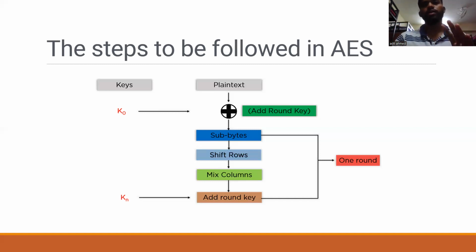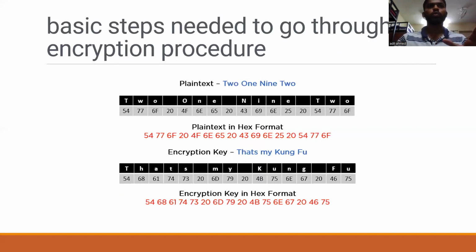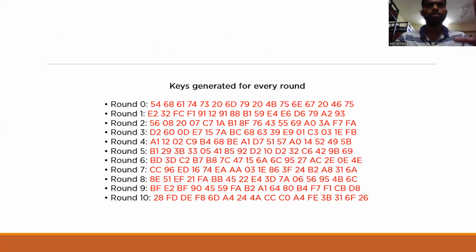I will explain this with an example and the basic steps. Suppose we have a string converted into plain text. Let's see how encryption works overall. First the plain text is generated, and then the keys are generated. As you can see, the encryption converts the plain text and the key to hex format before the operation begins.